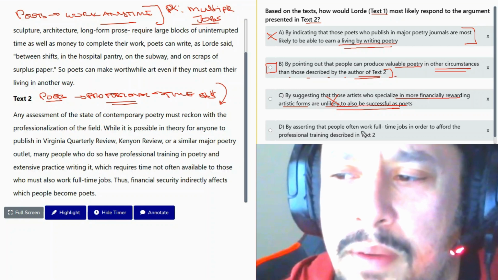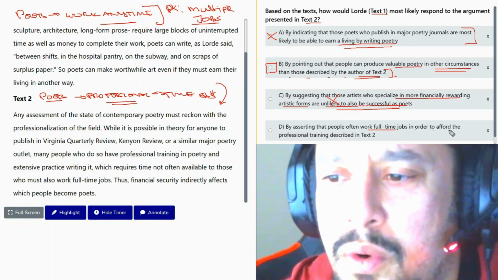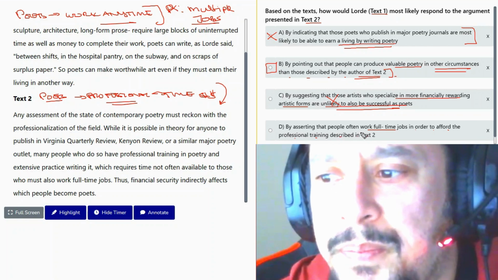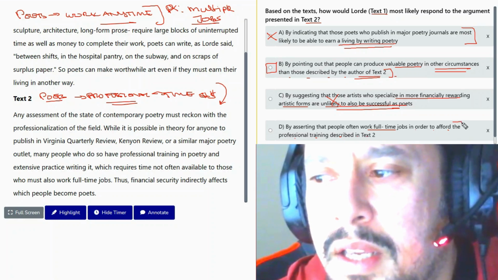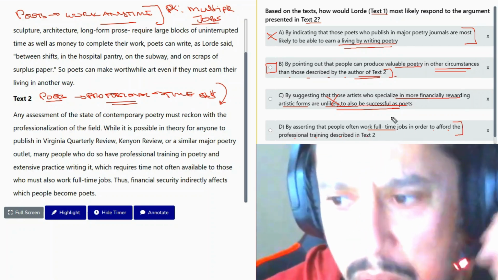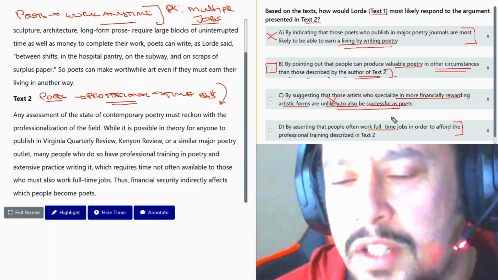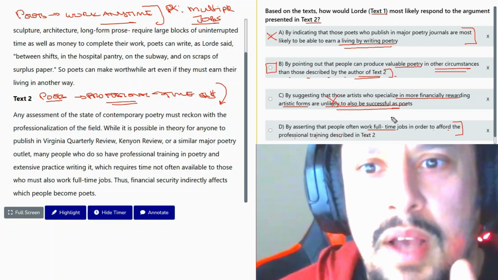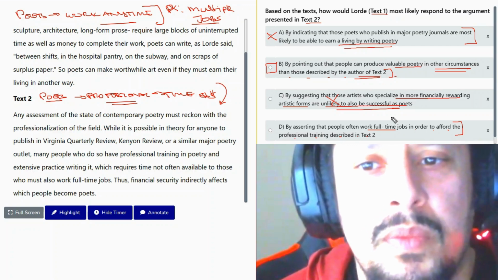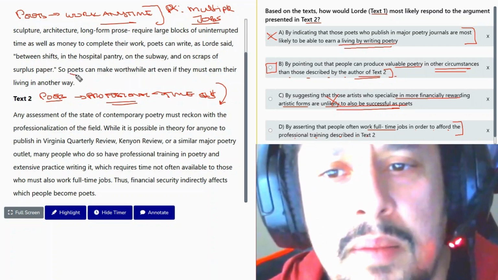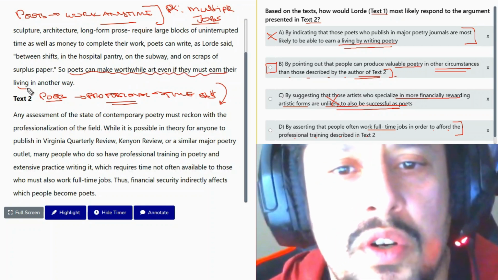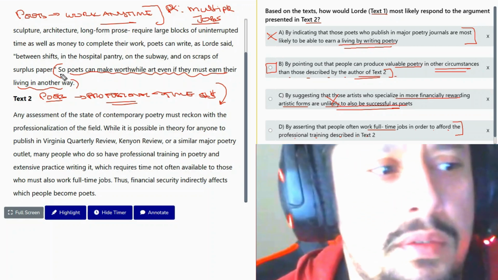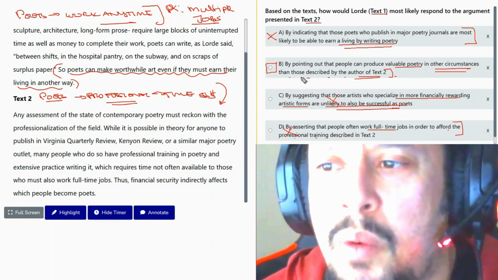By asserting that people often work full time jobs in order to afford the professional training described in text two. Technically, text one would not respond to that argument because text two is saying we still need jobs. Text one is saying that a poet can have a job. All these artists have another job, but poets can do it anytime. Okay, so poets can make worthwhile art even if they must earn their living in another way. So poetry can be done anytime, anywhere, unlike other forms of art. So answer D, it's not about working. So let's go back to answer B.